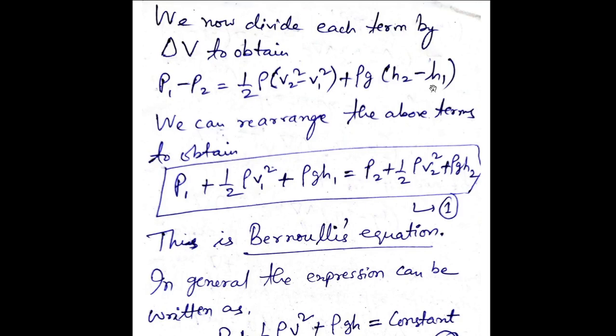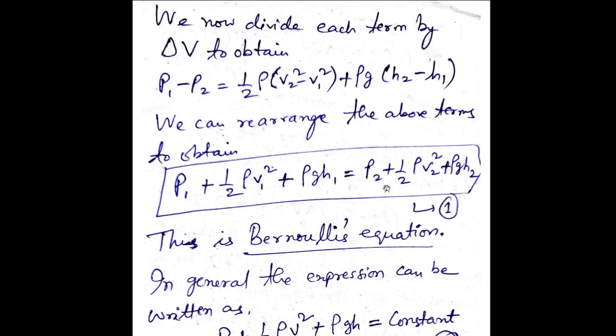So we can rearrange the above terms. This one will be half of rho V2 square minus half of rho V1 square, so if I move it this side, it will become plus half of rho V1 square. Again this will be minus rho G H1, so if I move it this side, it will be plus rho G H1.